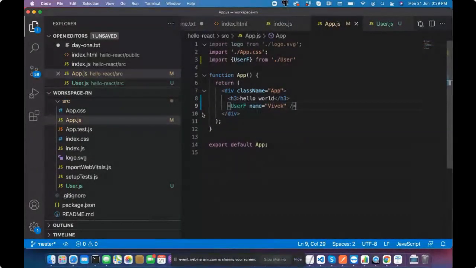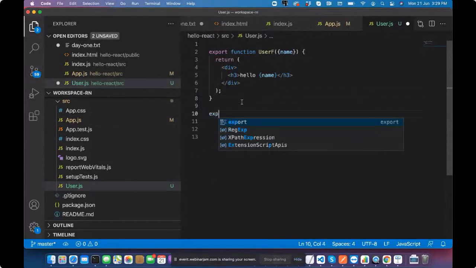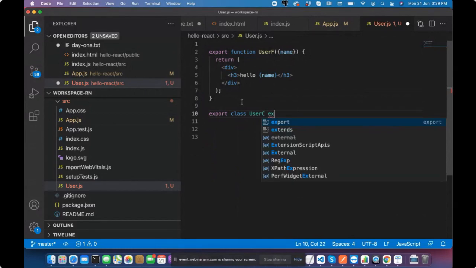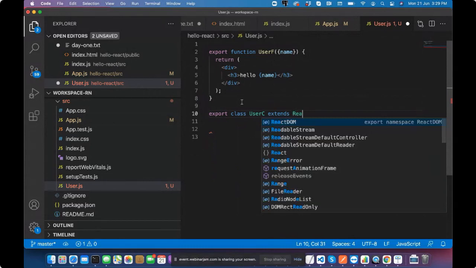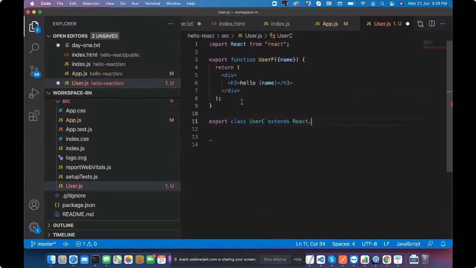So let's create another component. So I'm creating user f export. So I want to do export class user c. C indicates class, and it extends React.Component.